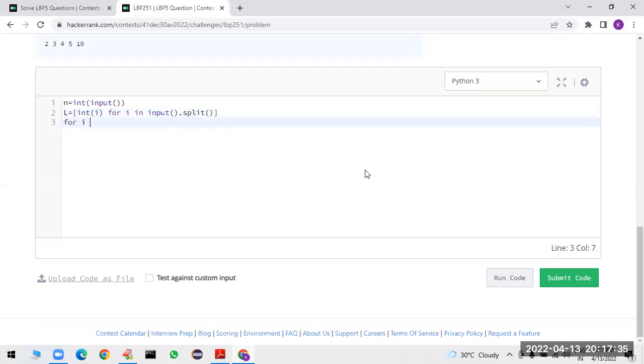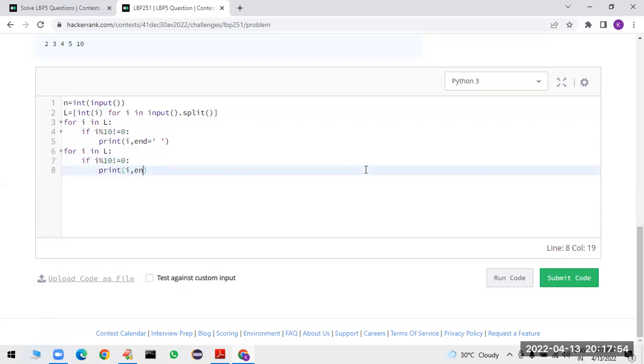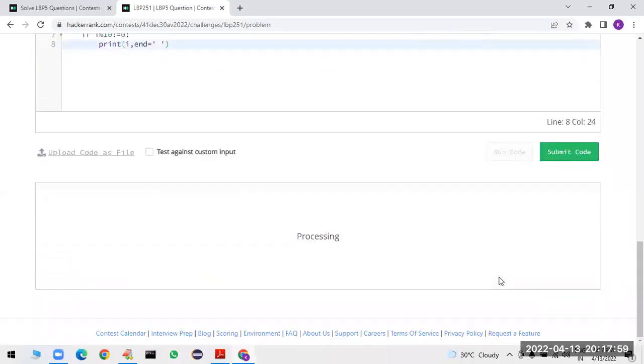Okay. So for each i in list, if i % 10 is not equal to 0, then we have to print i, end equal to space. Same, write for each i in list: if i % 10 is not equal to 0, we have to print i, end equal to space. That's all. Let me run the code.